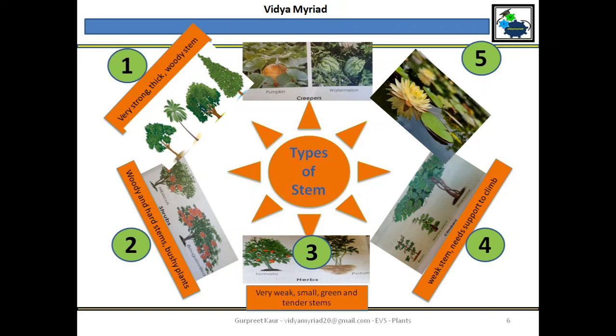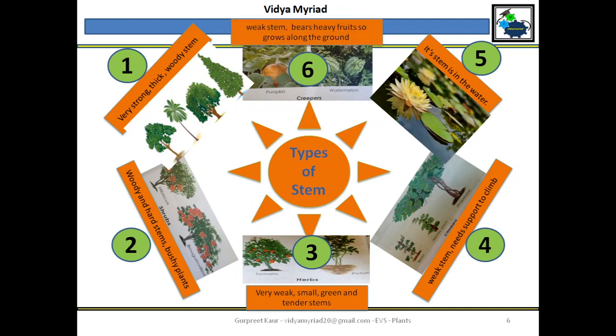Next is aquatic plants. Their stems you can't see, they grow under the water or inside the water. Then creepers are there. Creepers also have weak stems, but they bear heavy fruits, so they grow along the ground.